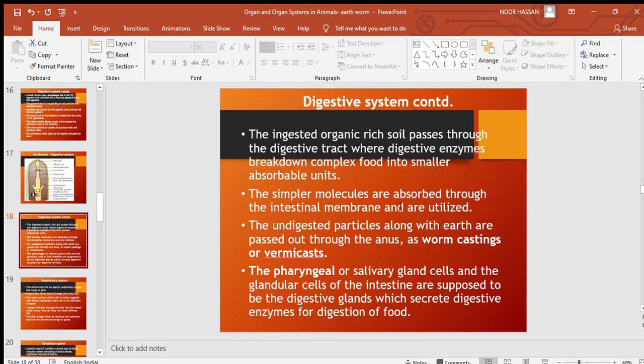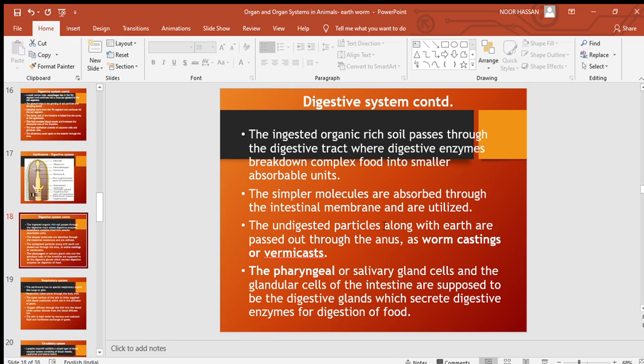The simpler molecules are absorbed through the intestinal membrane and are utilized. So it is easy for the digestive system that the simple molecules can be easily absorbed into the intestinal membrane and are utilized.